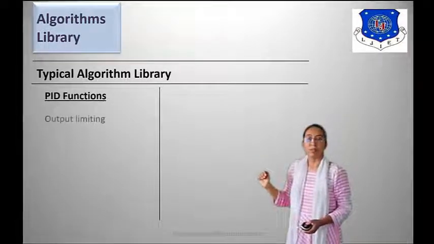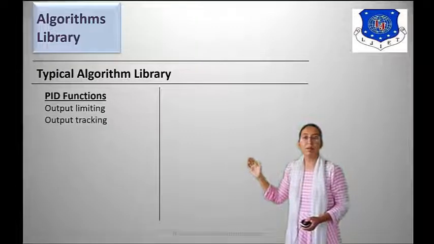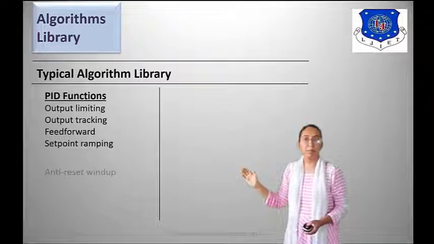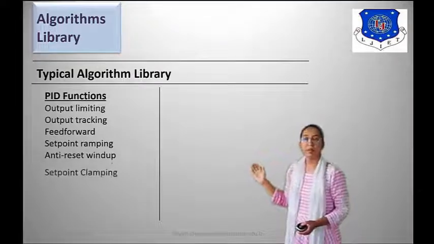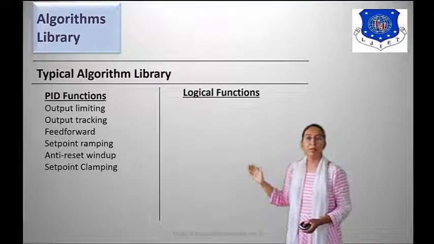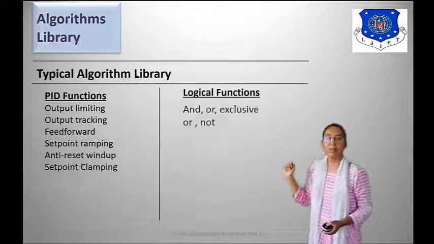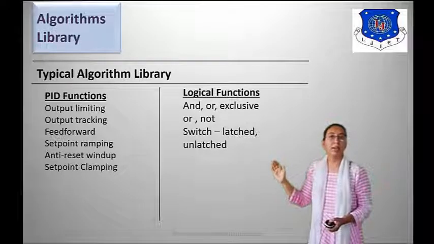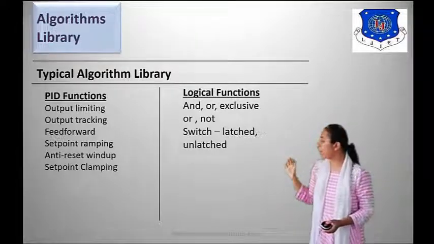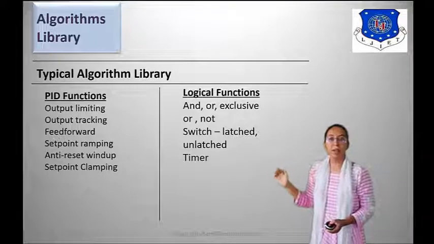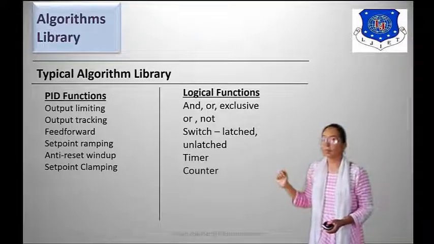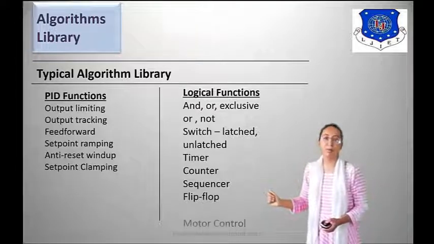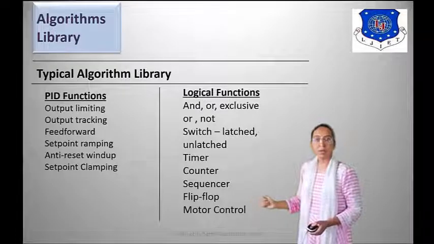PID functions include output limiting, output tracking, feed forward, set point ramping, anti-reset windup, and set point clamping. Logical functions include AND, OR, exclusive OR, NOT, switch, latch and unlatch, timer, counter, sequencer and flip flop, and lastly motor control.